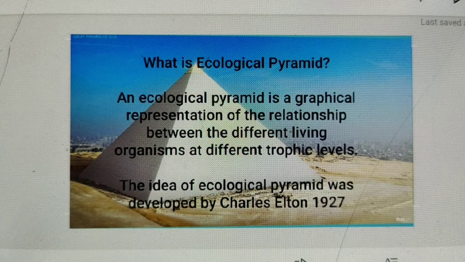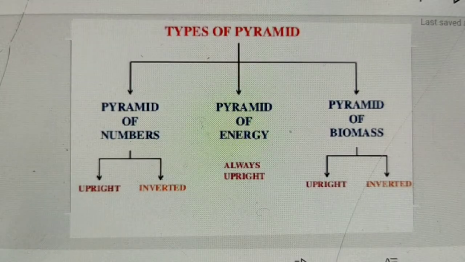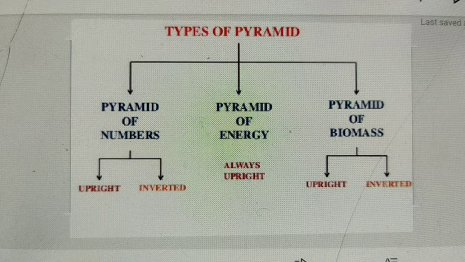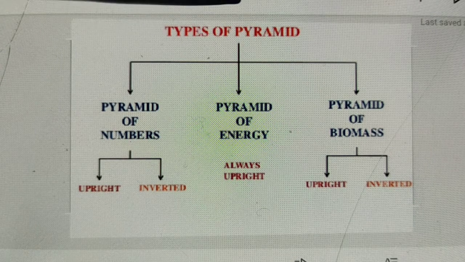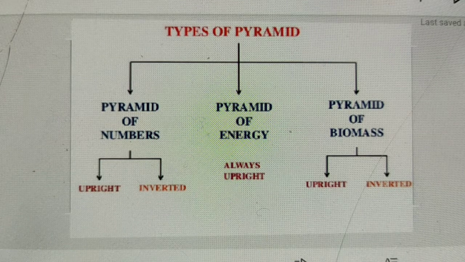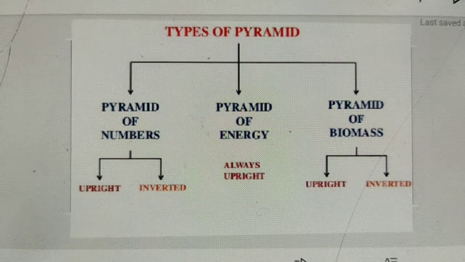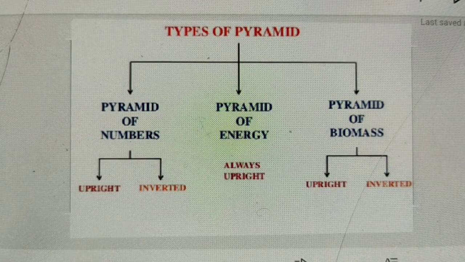So now we will learn about types of pyramid. On the basis of ecological parameters, there are three types of pyramid: pyramid of numbers, pyramid of energy, pyramid of biomass. Pyramid of numbers can be upright or inverted. Pyramid of energy is always upright. Pyramid of biomass can be upright or inverted.